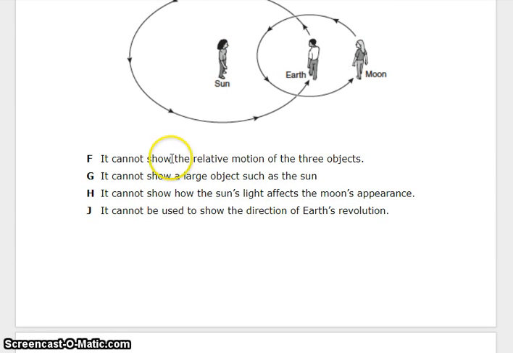F. It cannot show the relative motion of the 3 objects. G. It cannot show a large object such as the Sun. H. It cannot show how the Sun's light affects the Moon's appearance. Or J. It cannot be used to show the direction of the Earth's revolution.